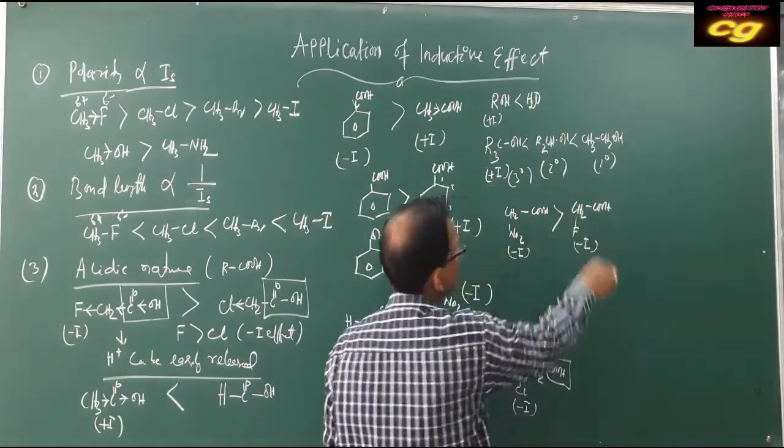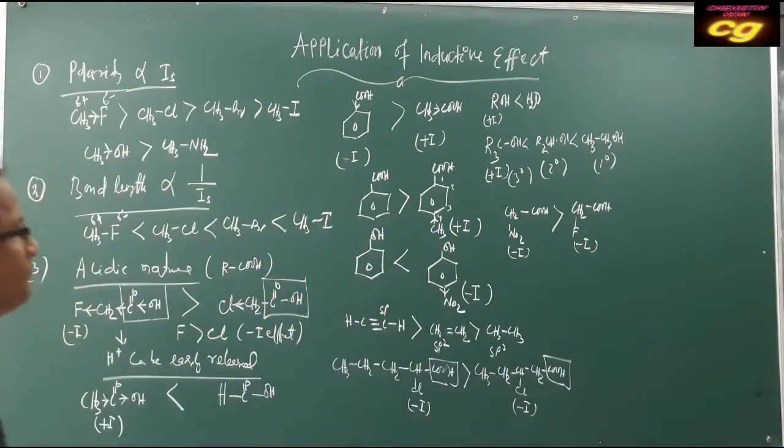That's why its acidic character is more. So this is regarding acidic character with plus I and minus I.